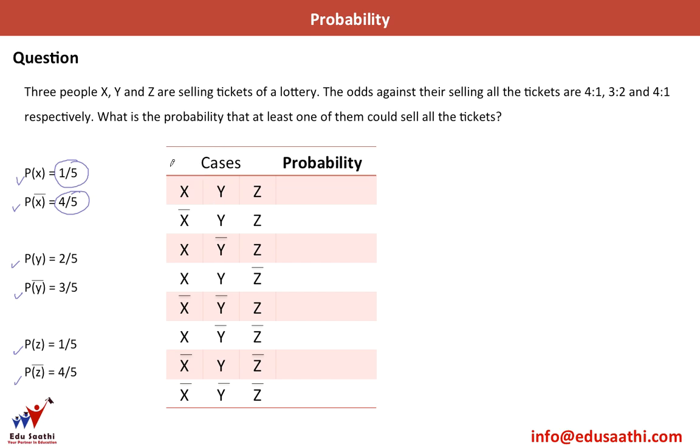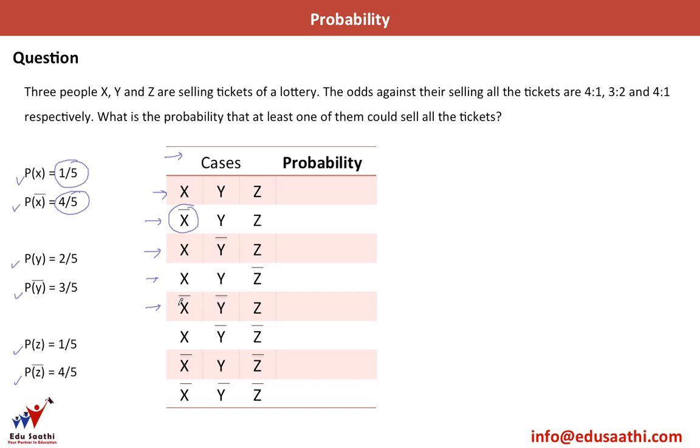Now let us look at the cases. What are the different cases that are possible? X, y and z here means that all three of them are able to sell all their tickets. In this case, I have an x bar, which means that y and z sell all their tickets, whereas x is not able to sell all his tickets. In this case, y is not able to sell all his tickets. In this case, z is not able to sell all his tickets.